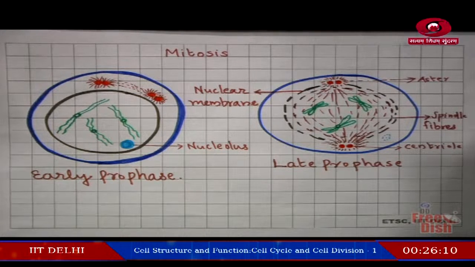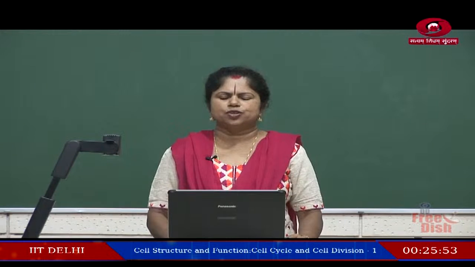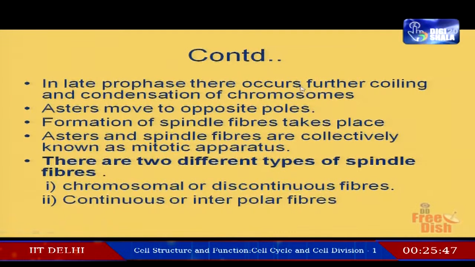Now, in a late prophase, there occurs further coiling and condensation of the chromosomes. I have already told you this coiling and condensation of the chromosomes is a continuous phenomenon, and finally we will get highly thickened rod shaped structures with the two clear chromatids, we will call them chromosomes.